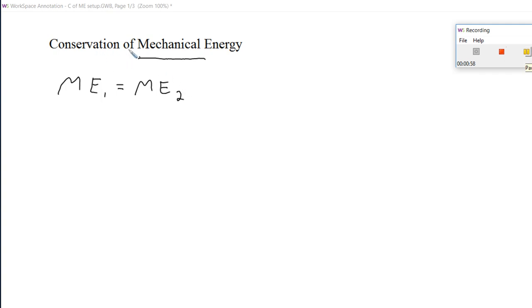All right, now we've talked about conservation. We've said, okay, mechanical energy is conserved in the absence of friction. However, what makes up mechanical energy? We've talked about kinetic energy, we've talked about potential energy, and it turns out that mechanical energy is actually made up of both kinetic and potential. So your kinetic energy and your potential energy together form the group known as mechanical energy. So your kinetic energy and your potential energy make up mechanical energy.